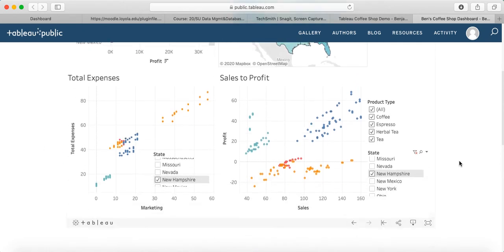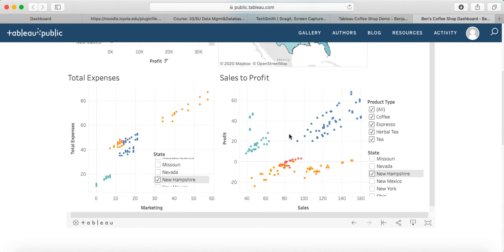So what we could conclude from this information is that perhaps if New Hampshire ramped up their marketing of tea, switched these around, marketed way more on their tea, spent the most amount of money on their tea instead of the least, perhaps they could increase their sales, right? Their sales aren't even that much.